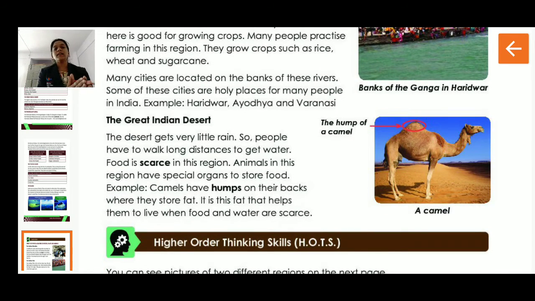Now many cities are located on the banks of these rivers. Some of these cities are holy places for many people in India. For example, Haridwar, Ayodhya and Varanasi. You must have heard these words, Haridwar, Ayodhya, Varanasi. Yes, all these cities are along the banks of rivers, and they are holy places. So many people go there.